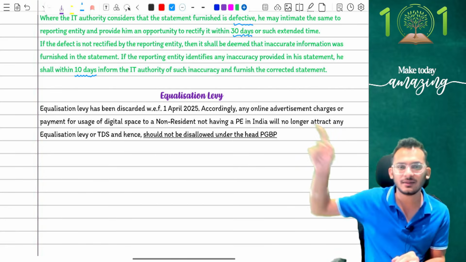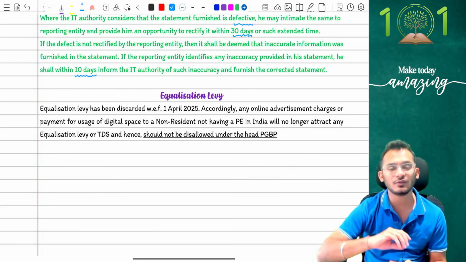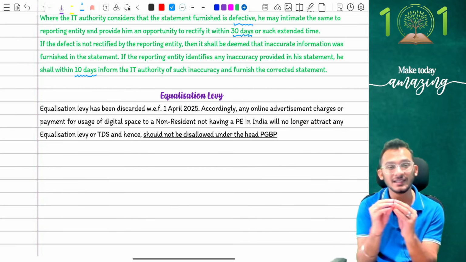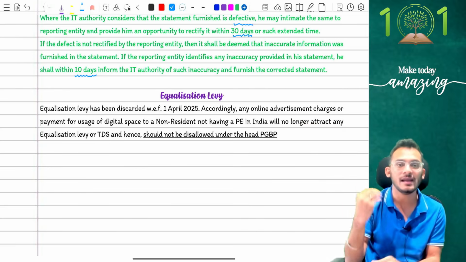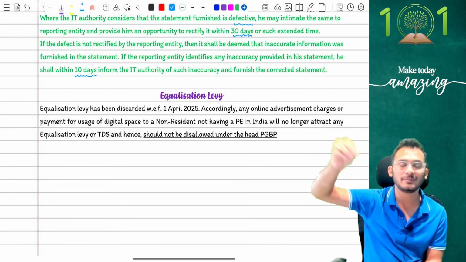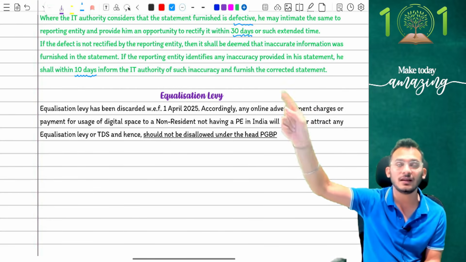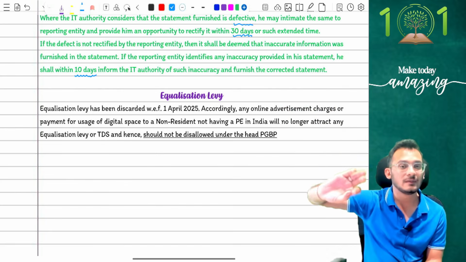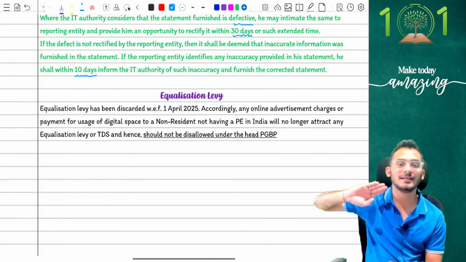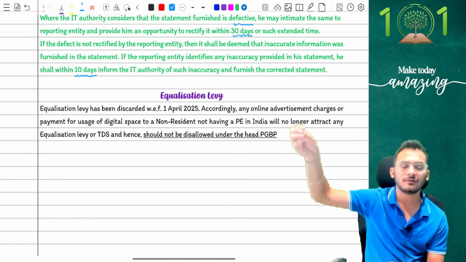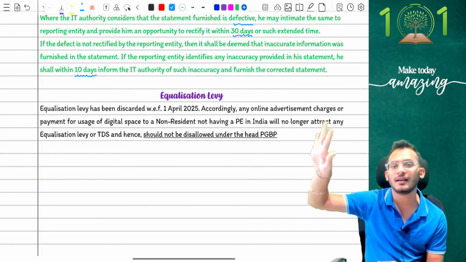That is why this amendment is given to you, people, so that in case you get a question in the examination where, suddenly in PGBP, a compulsory question puts an adjustment saying online advertisement given to a non-resident without a PE without deducting TDS, simply say it's okay. TDS was anyway not applicable. They have not done it. Therefore, there is no problem. You can allow it as deduction.